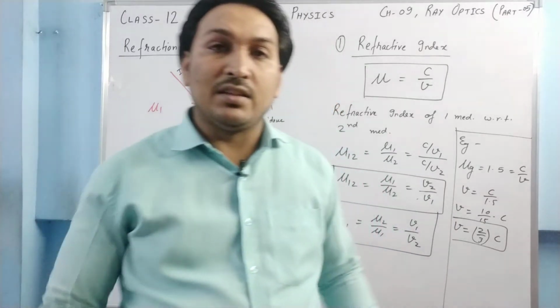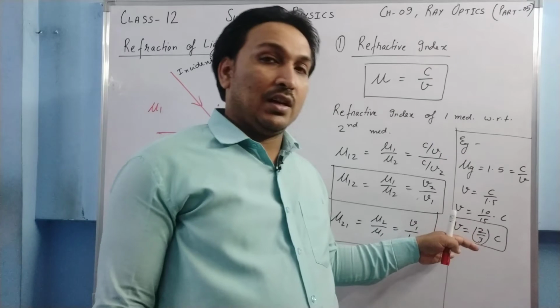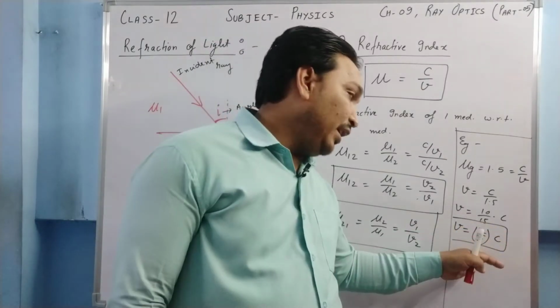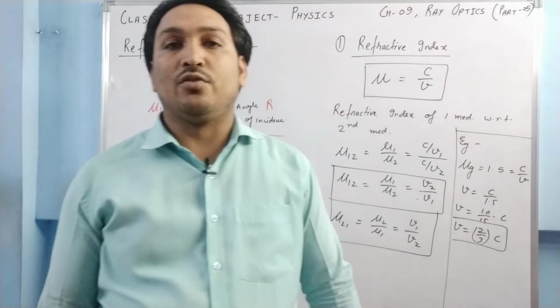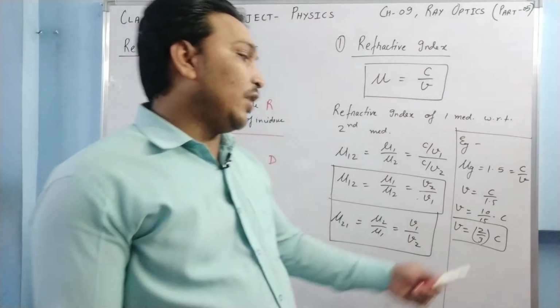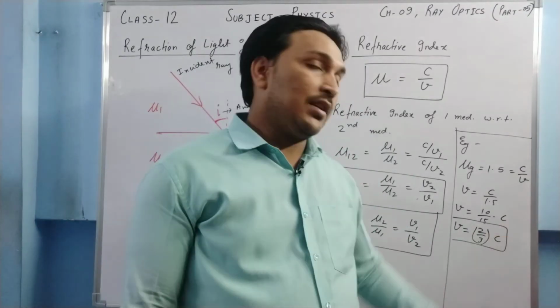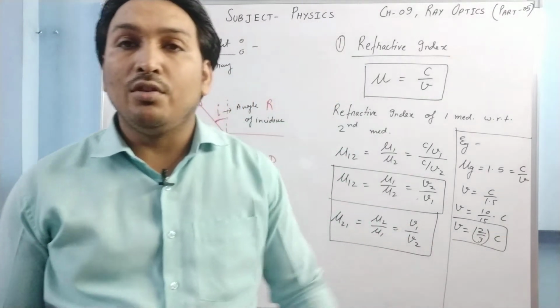What it tells us is that the speed of light in the glass is actually 2/3 of the speed of light in the vacuum. Just put the value of C. C is 3 into 10 to the power 8. So 3 and 3 will be cancelled out and you will be getting 2 into 10 to the power 8.